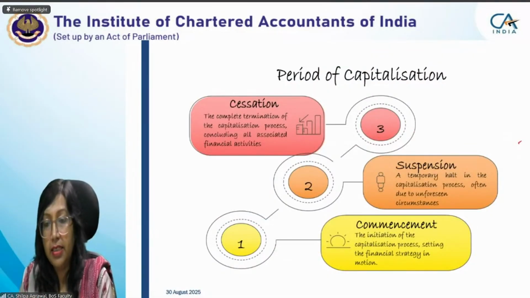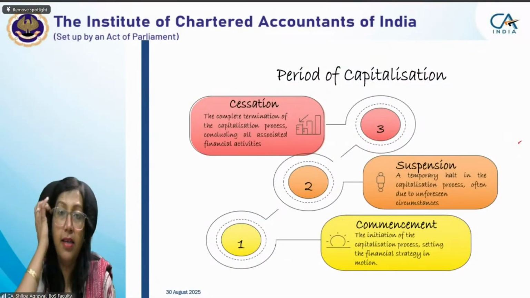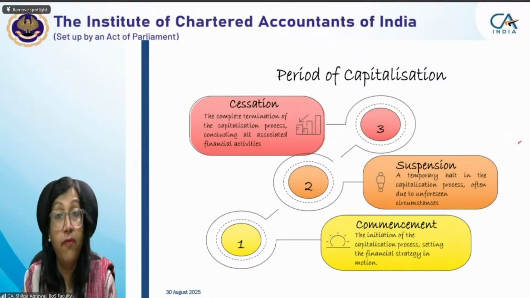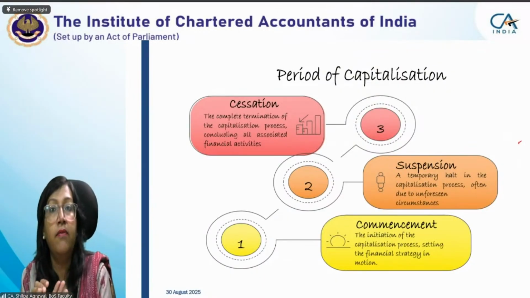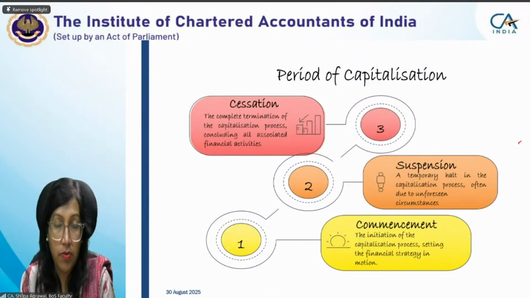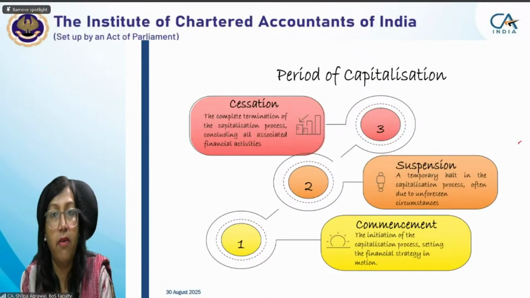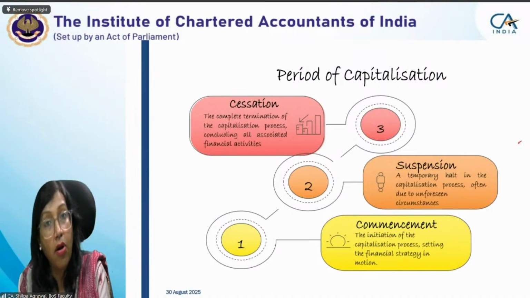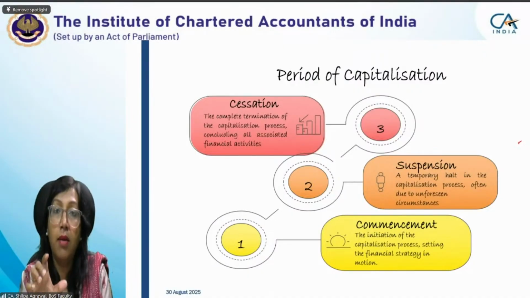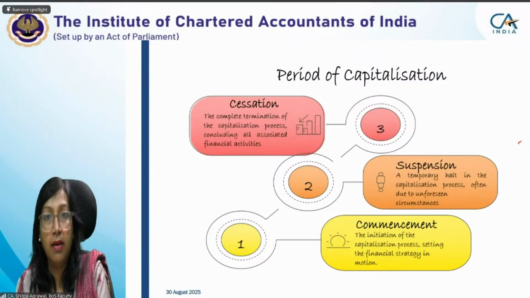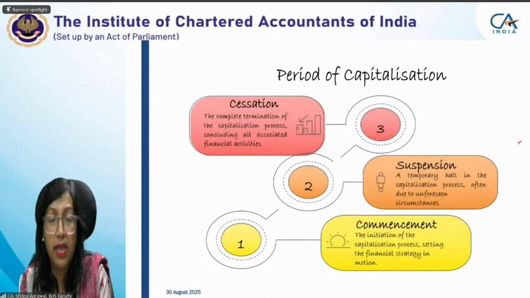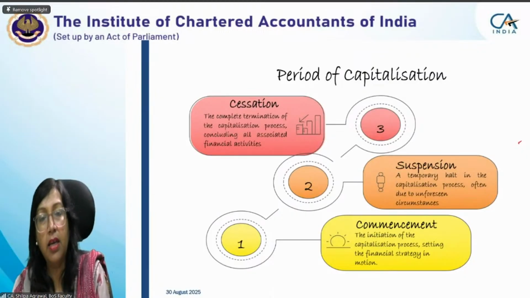Period of capitalization. Till now, what we have studied is how borrowing cost is computed, and when it is computed. Borrowing cost is computed when it is probable and we are able to easily measure it. We considered how borrowing cost is to be computed on general borrowing and on specific borrowing. In specific borrowings, irrespective of the amount of expenditure we have incurred on a qualifying asset, we see what is the amount of the borrowing. We consider borrowing cost based on the amount of borrowing, and then in case we have any temporary investment, that is reduced and the remaining amount is capitalized.